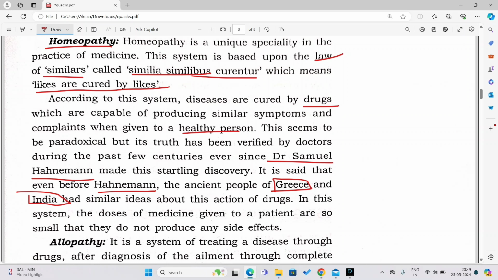So most of you will know that when we are taking homeopathic medicines, there are no side effects, right? That's why many people like to take homeopathic medicines, because there are no side effects. So who is credited with the homeopathy system of medicine? Which doctor? That is Dr. Samuel Hahnemann. Alright, remember that.